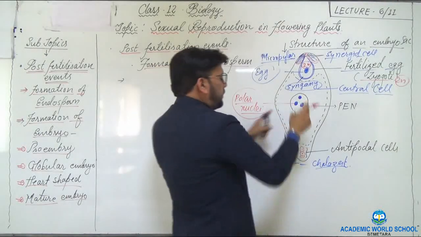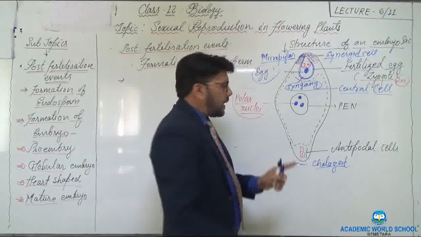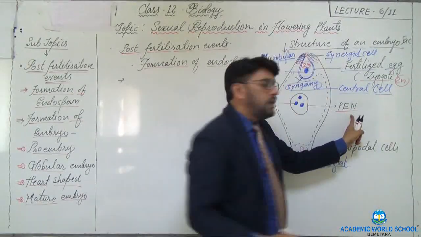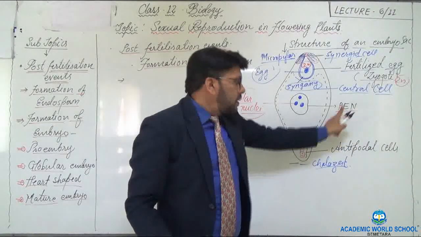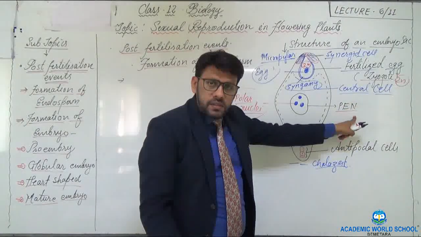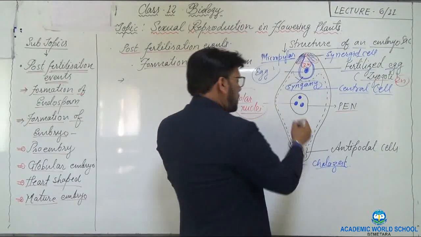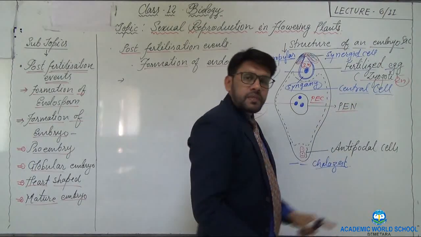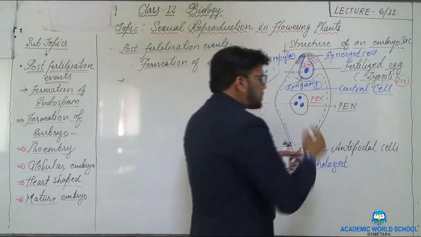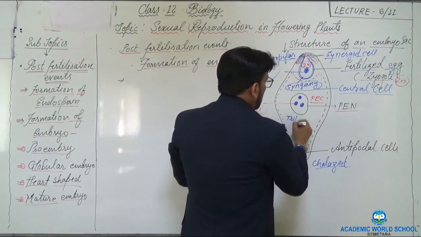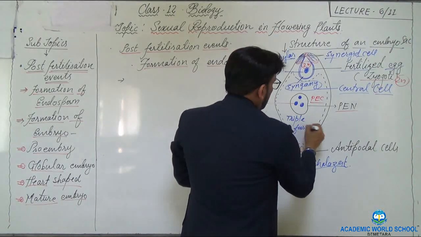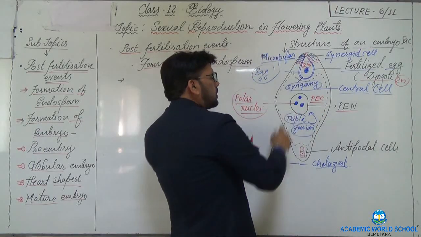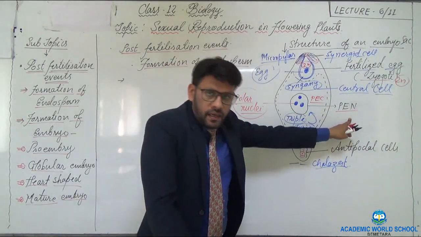When the polar nuclei get fused with the second male gamete, they form the structure that we call PEN, the primary endosperm nucleus, and the cell is called the PEC, the primary endosperm cell, and the process we call triple fusion. So triple fusion results in the formation of PEN.